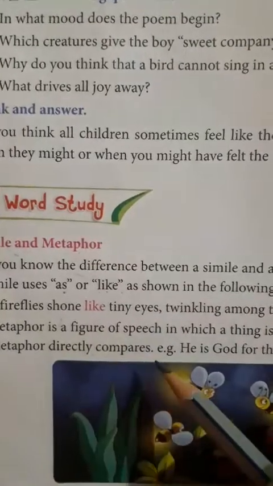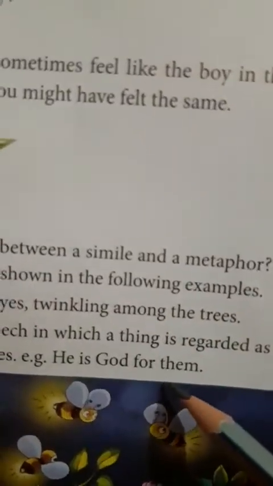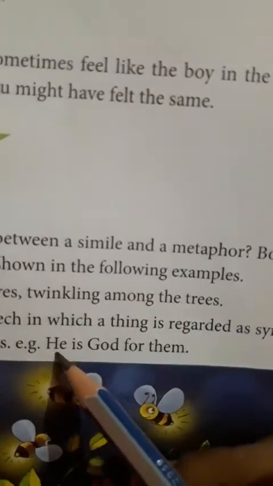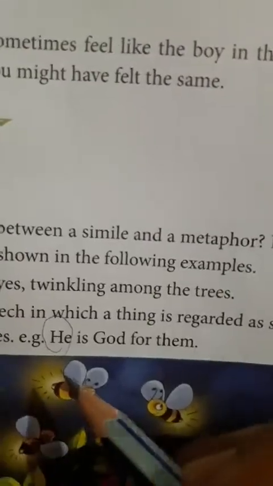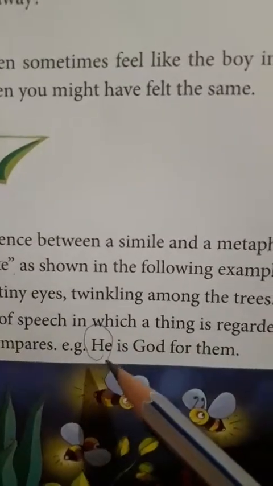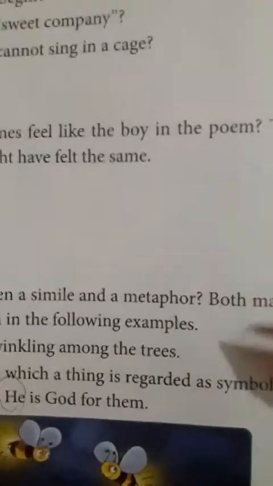Here we do the comparison directly. You can take the example, he is God for them. Here he is regarded as a God for them. So in the metaphor we do the direct comparison, and something stands for another thing as a symbol.